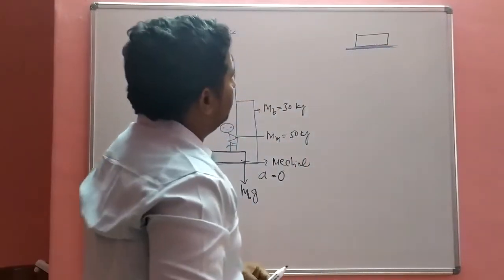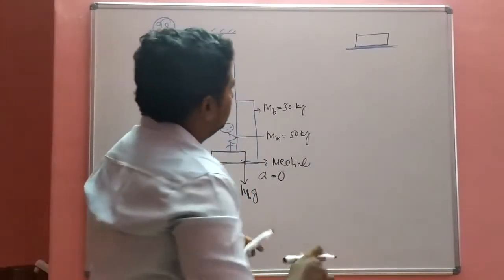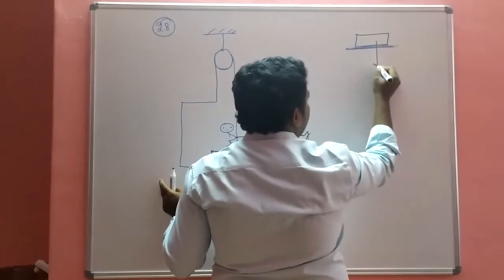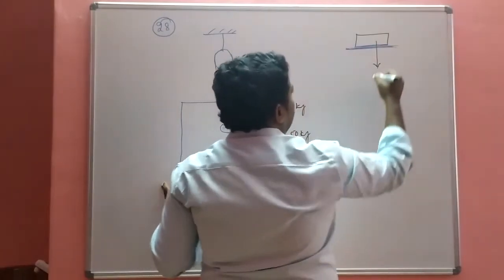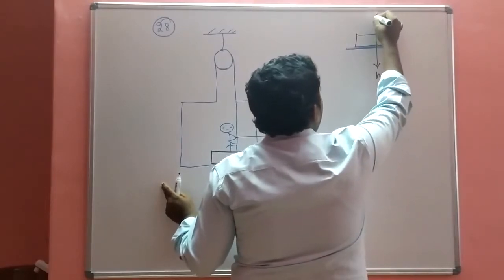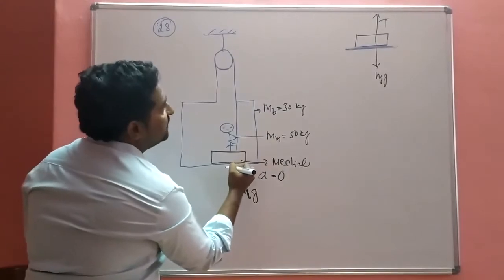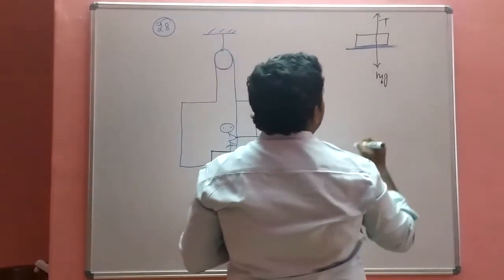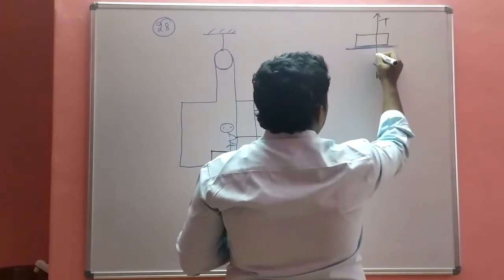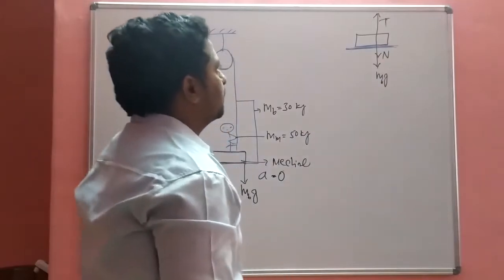This is the contact force between the weighing machine and the box. The first force is mg, the weight of the box. Then there is tension, because the box is connected to the pulley. Then another one is the normal reaction, the contact force.